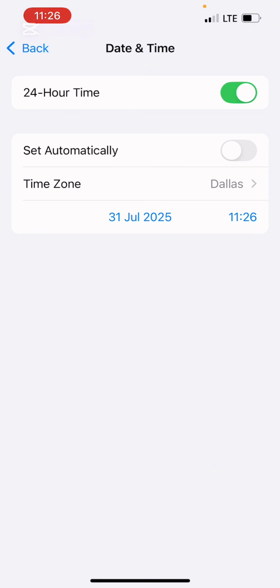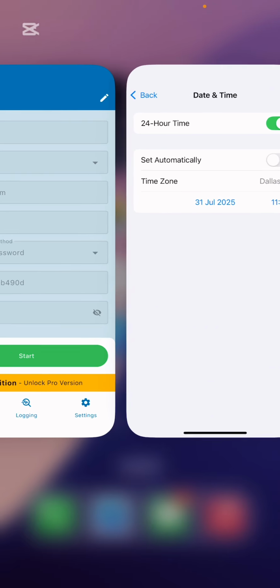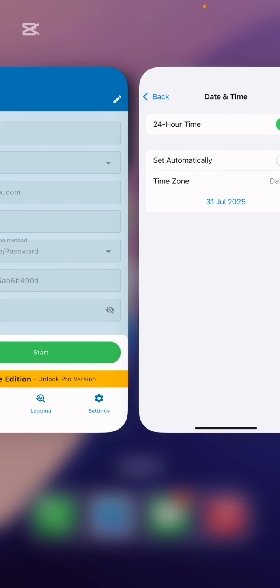Then the next thing I'm going to be doing right now is I've already turned it on. Look at it. If I toggle it on again, you see that it has changed, right? That's to Lagos. But if I toggle it off, it has changed back to Dallas, right? So I've already set the time zone, right?